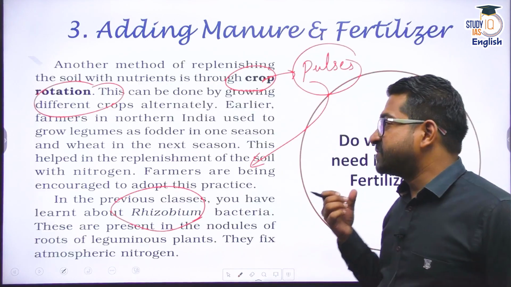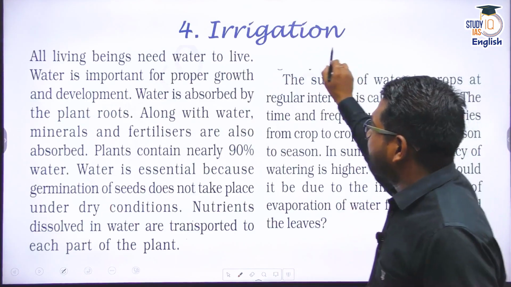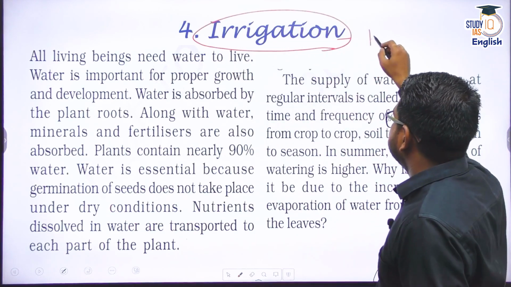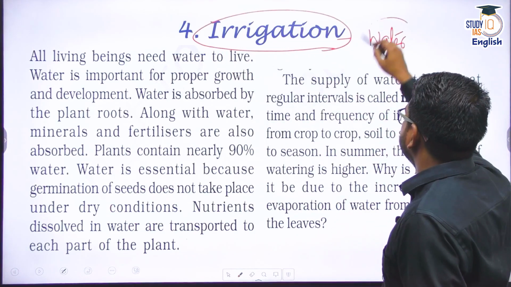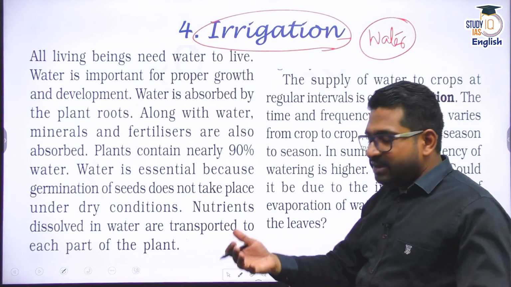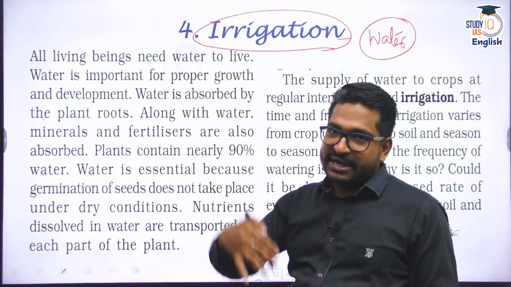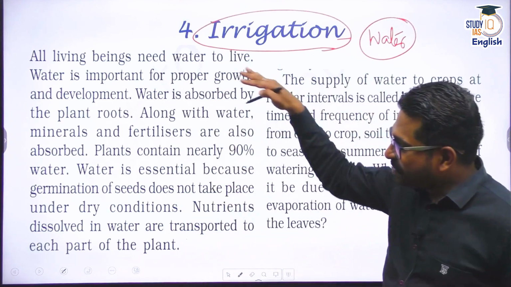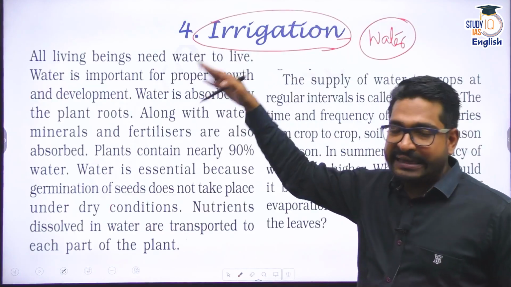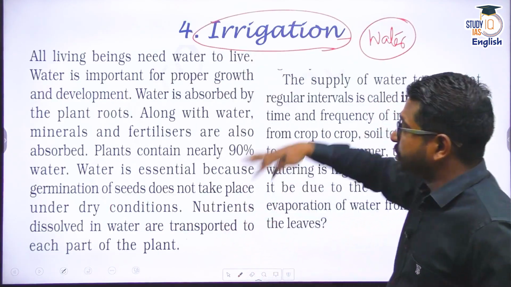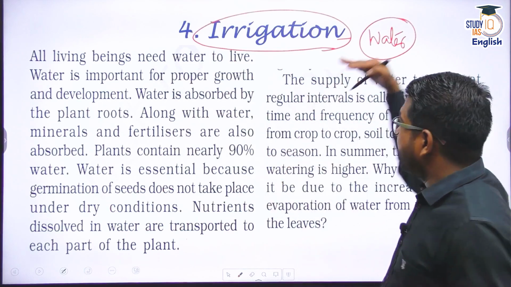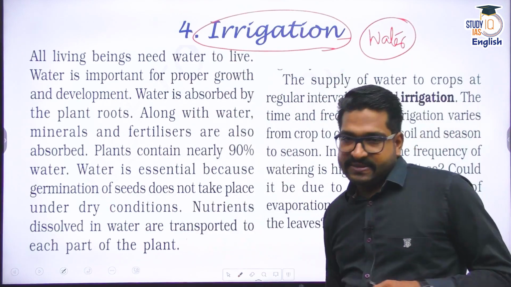But apart from this, we also need water now. We need irrigation, right? Irrigation is extremely necessary. We know for photosynthesis, we need carbon dioxide, we need water, we need sunlight, and we need nutrients. So nutrients have been provided here. Sunlight is automatically available. Seeds have already been put. Carbon dioxide is available from atmosphere, and water is being supplied by us.